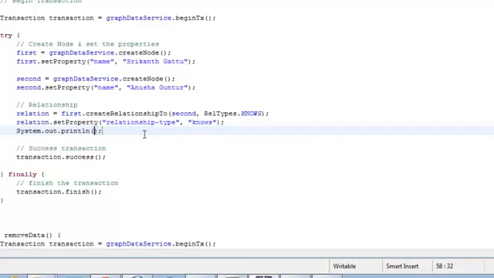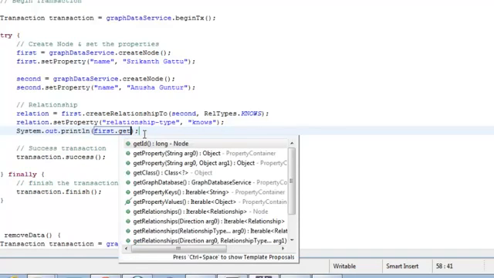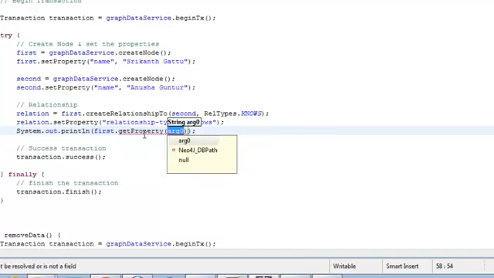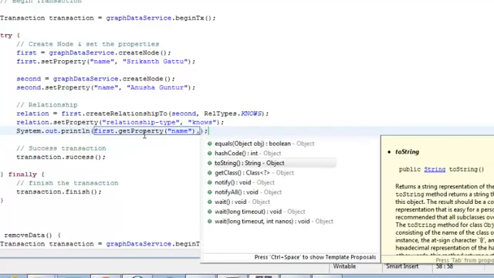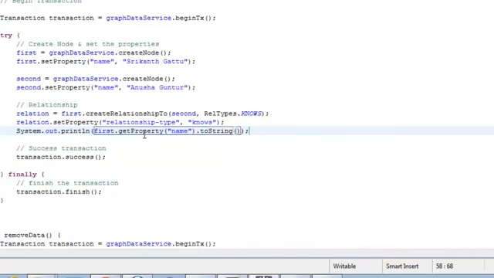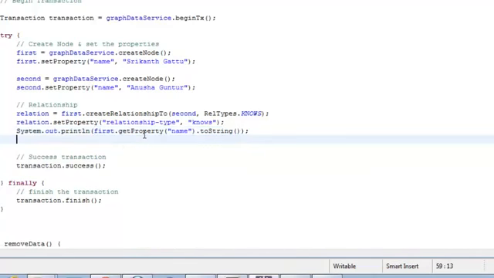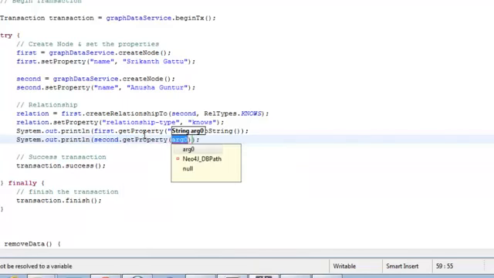I would say sys out, and then first dot get the property of the first. What is it that we have given? Name. So it should give me Shrikant Gattu. And then dot toString, so that it returns a string representing the object. And then for the second one, second dot get property of name, and then dot toString.